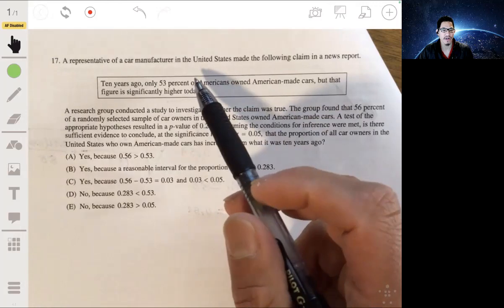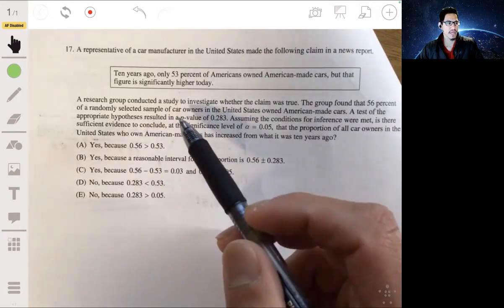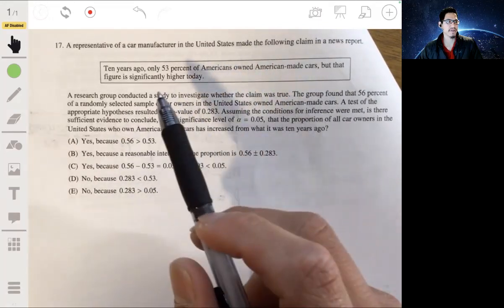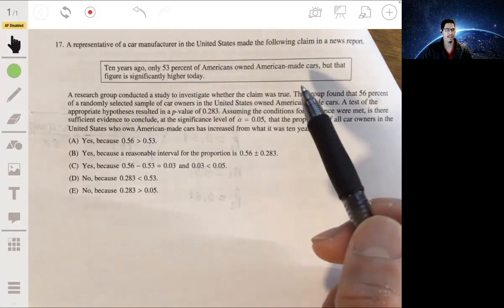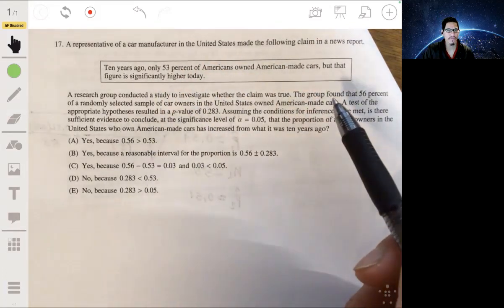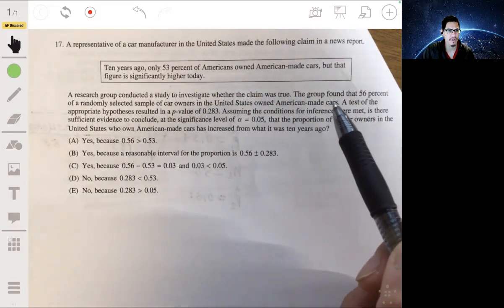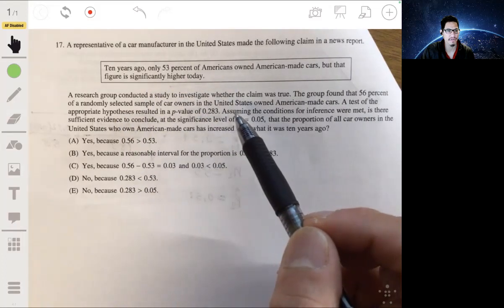A representative of a car manufacturer in the US made the following claim in a news report. 10 years ago, only 53% of Americans owned American-made cars, but that figure is significantly higher today. A research group conducted a study to investigate whether the claim was true. The group found that 56% of a random selected sample of car owners in the US owned American-made cars. A test of the appropriate hypotheses resulted in a p-value of 0.283.